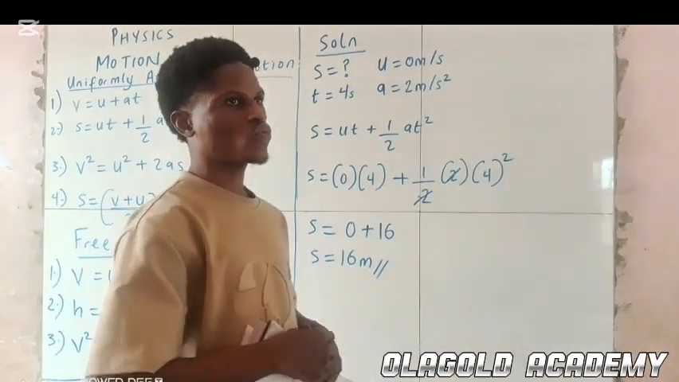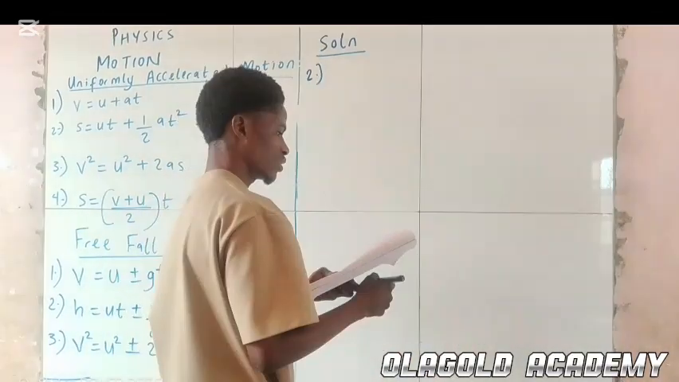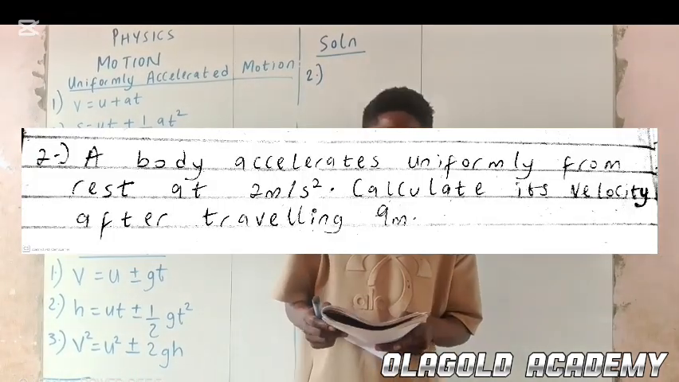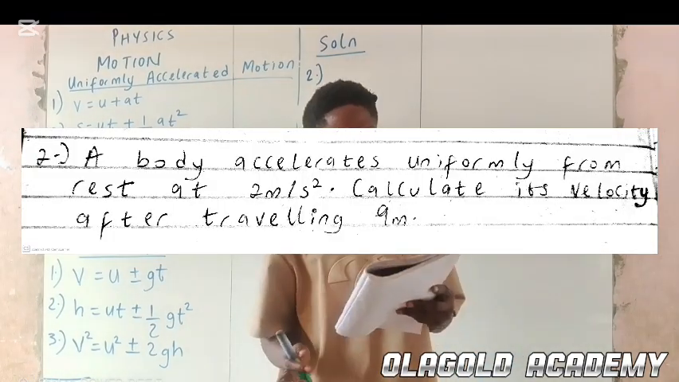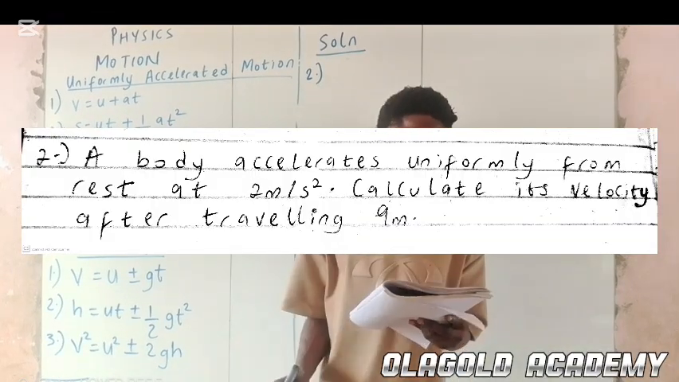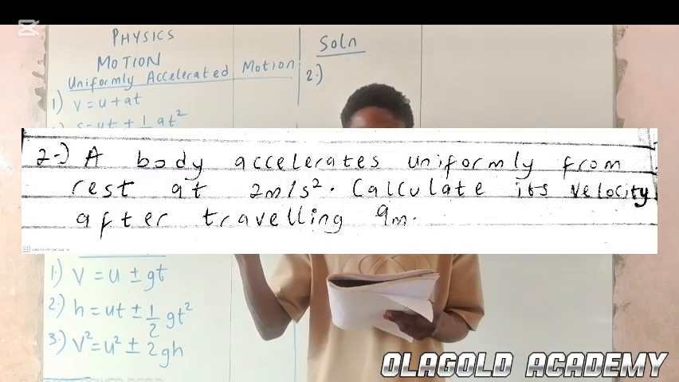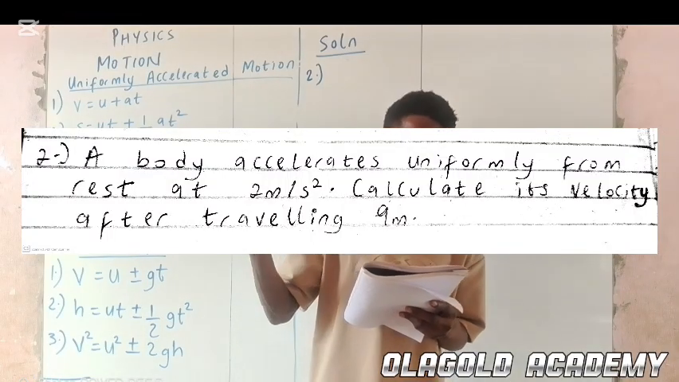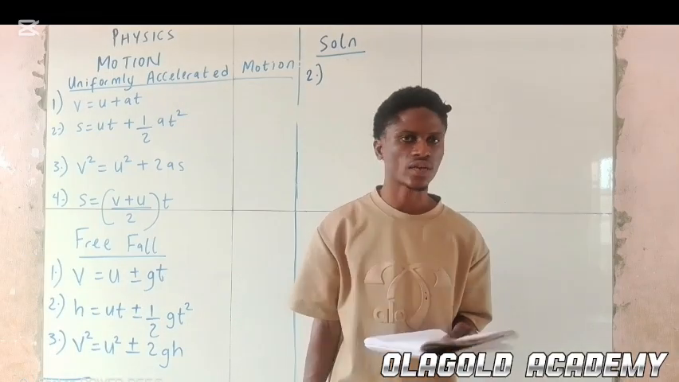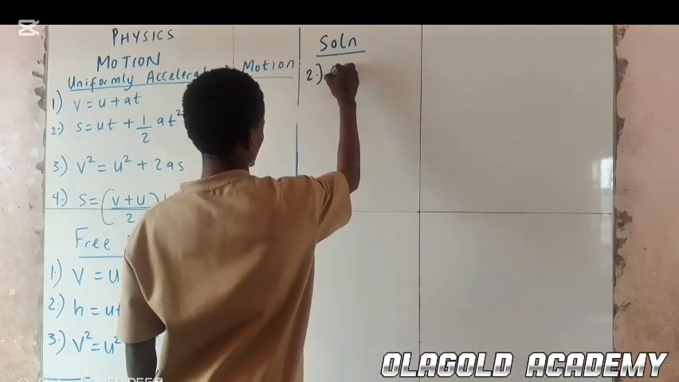Right, let's go into the second question now. Second question says that a body accelerates uniformly from rest at 2 meters per second square. Calculate its velocity after traveling 9 meters. Alright, let's solve that.